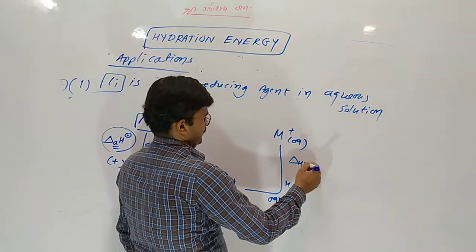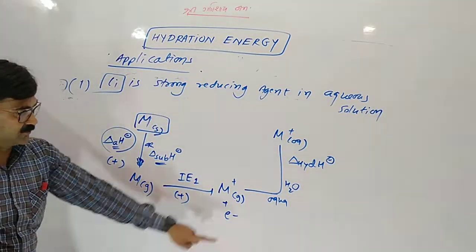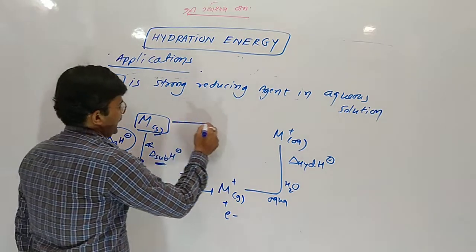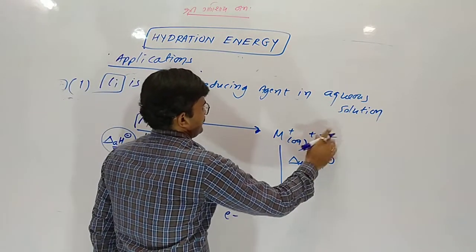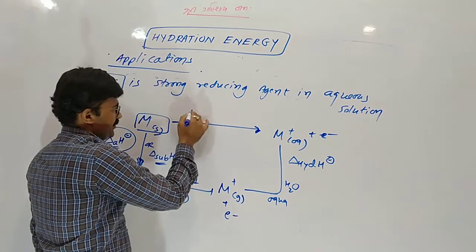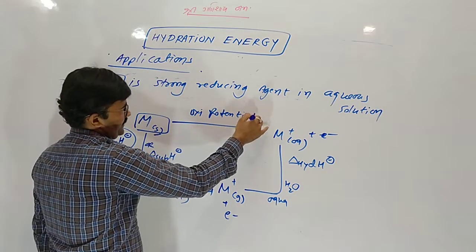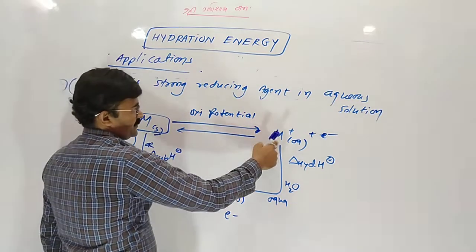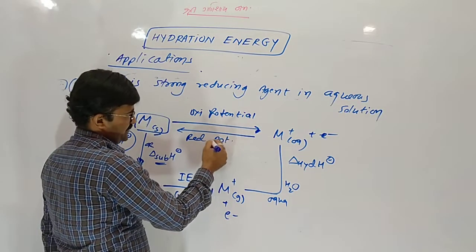That is the hydration enthalpy. The superscript indicates that we are measuring in standard condition. Now M is converting into M+, so the process is oxidation, so oxidation potential. In reverse, M+ gains an electron, so reduction potential.